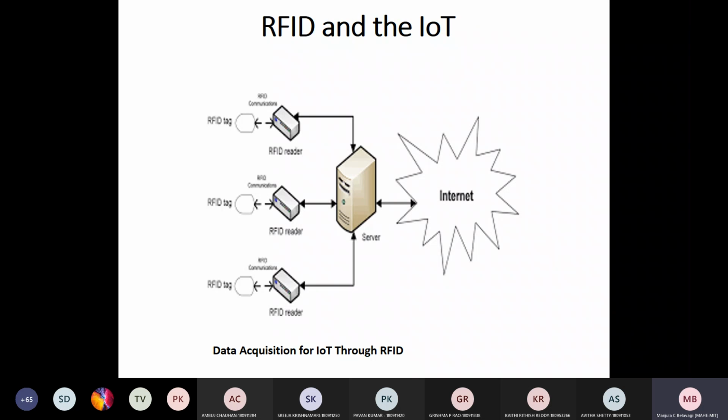Automatic identification provided by RFID technology is the most widely used functionality. For data acquisition, here you can see the diagram. RFID technology provides the link between the physical world and the virtual elements of the IoT.